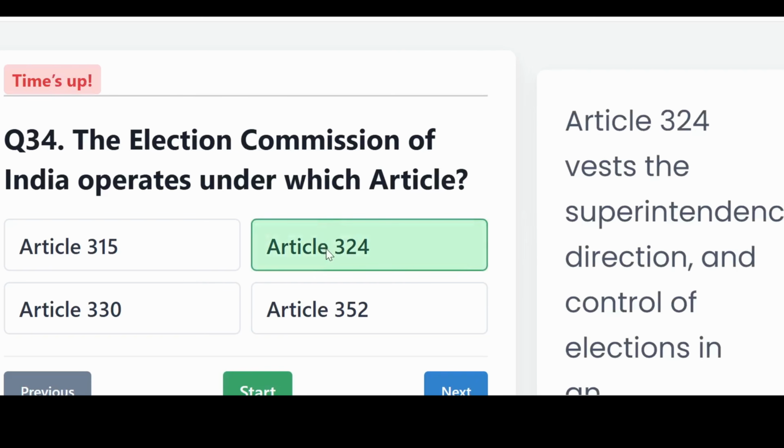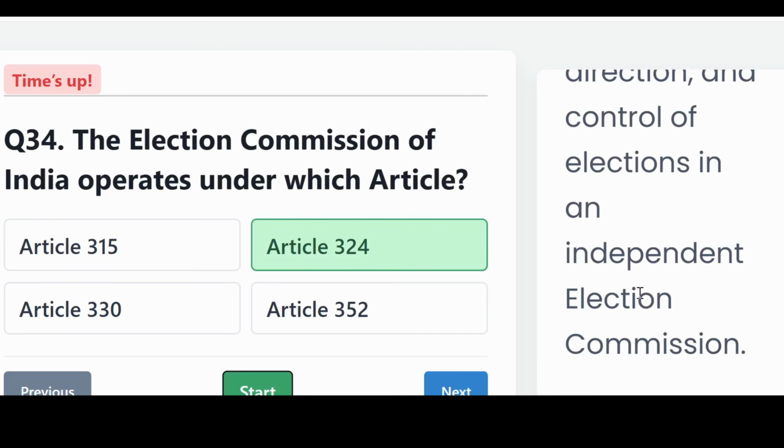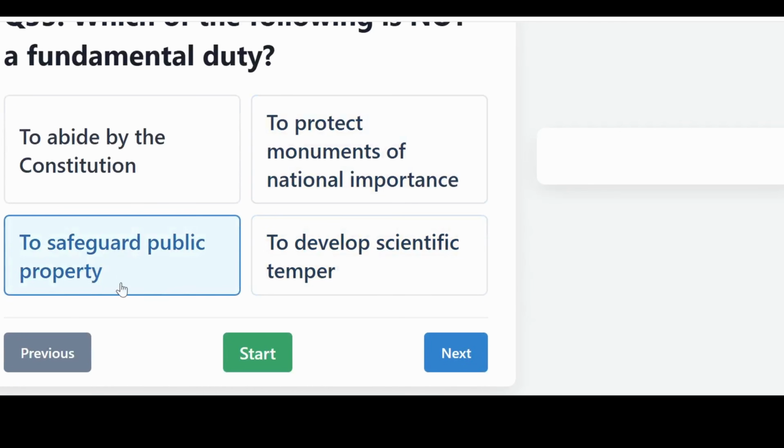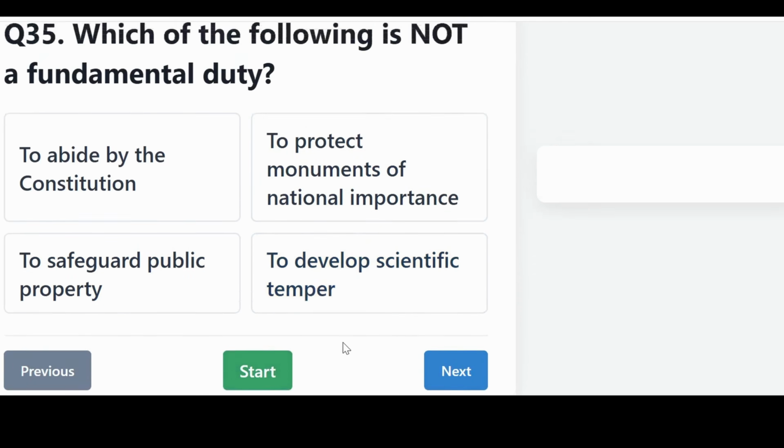The correct answer, Article 324. Article 324 vests the superintendence, direction and control of elections in an independent Election Commission. Which of the following is not a fundamental duty? To abide by the Constitution, to protect monuments of national importance, to safeguard public property, to develop scientific temper.